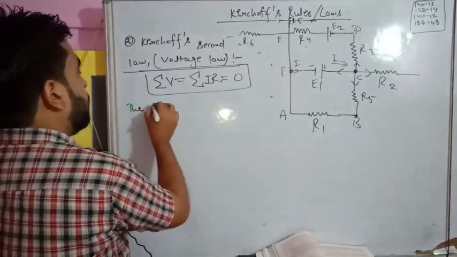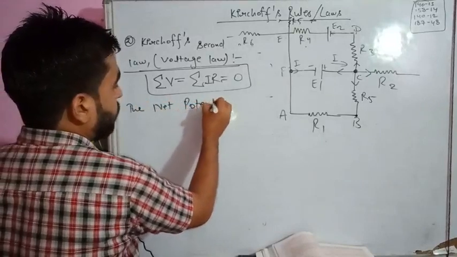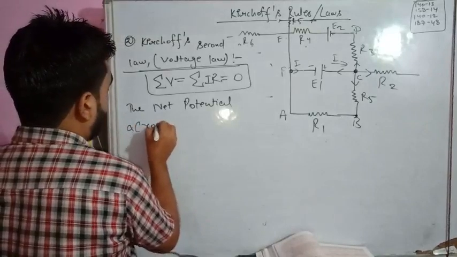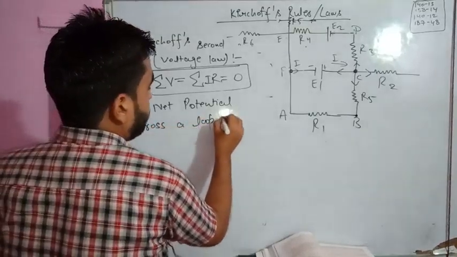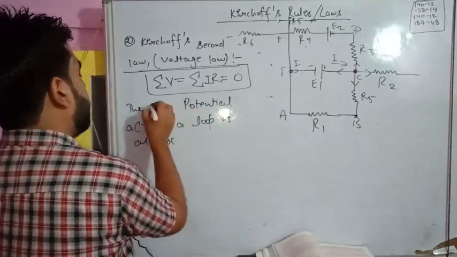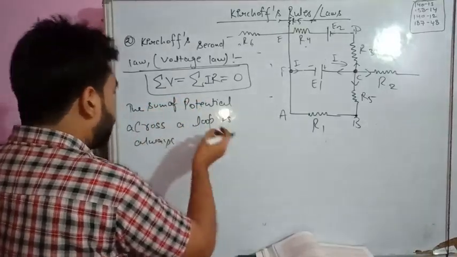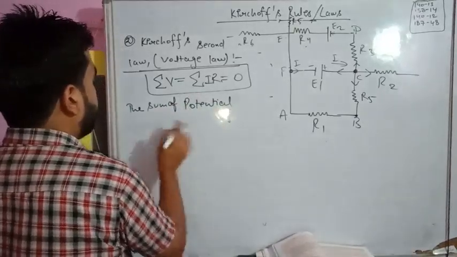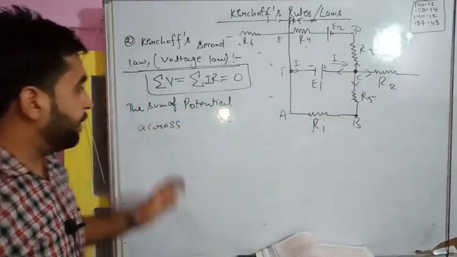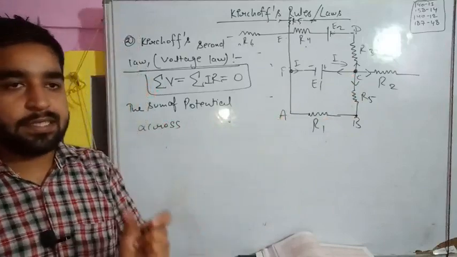The net potential, the sum of the net potential across a loop is always zero. We can write it as the sum of potential across the elements, because in a loop there will be several elements. For example, you may feel that sir is taking extra time because I haven't stated the definition. I will just create the definition.